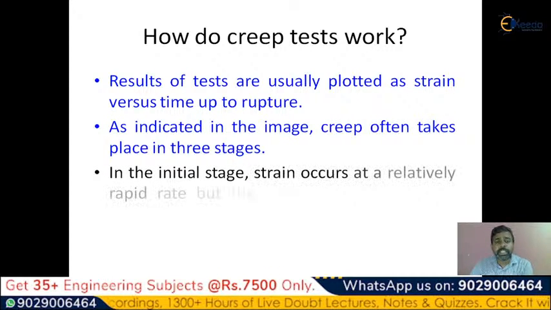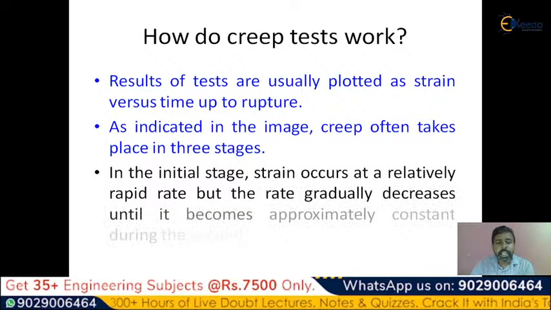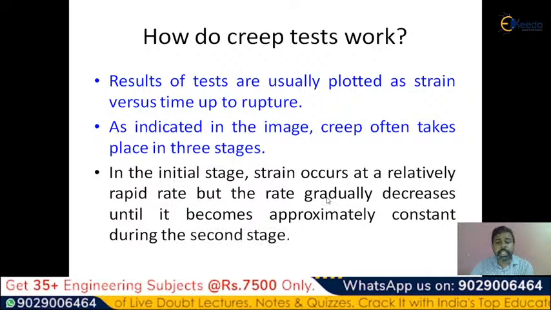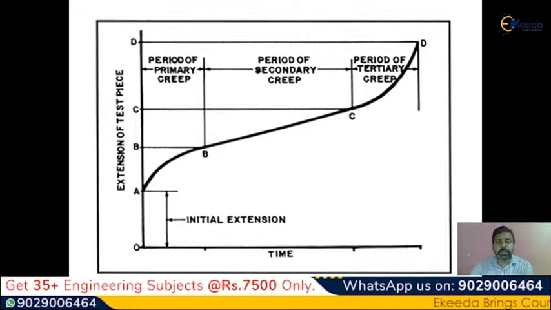In the initial stage, as we have discussed, the strain occurs at a relatively rapid rate, but the rate gradually decreases until it becomes approximately constant during the second stage. So if you want to understand the creep test, the second stage is almost constant. Like this, you can observe the creep test, which we have already seen.